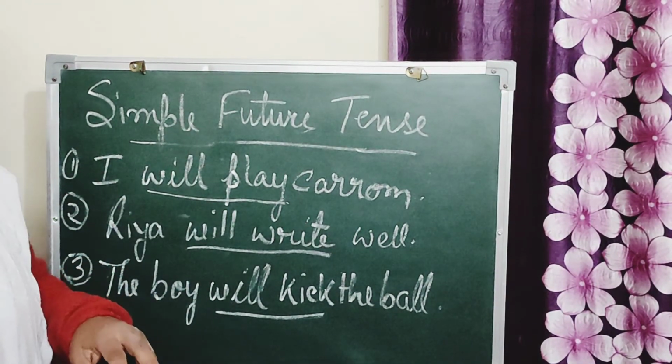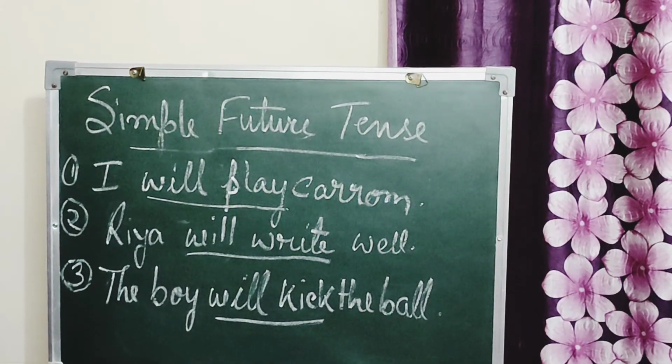Okay, it's clear to you now? So students, now it is clear. In simple present tense, we add s or es to the doing words. In simple past tense, we add ed to the doing words. And in simple future tense, we add will or shall to the doing words. Now it is clear to you?